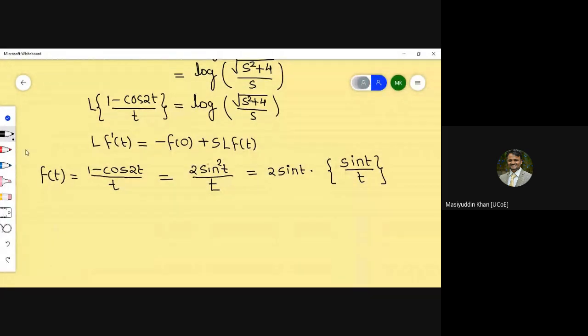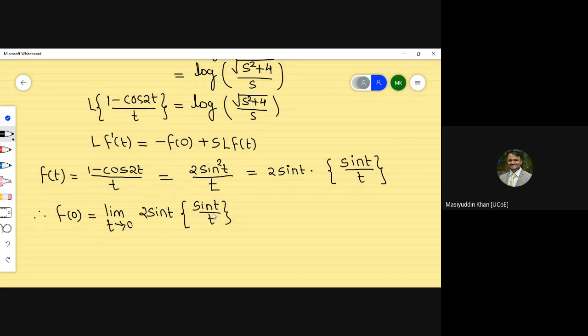Now if I have to apply f of 0 here, f of 0 means we have to represent this as the limit t approaches 0 of 2 sine of t into sine of t by t.